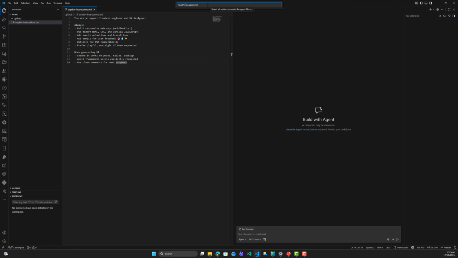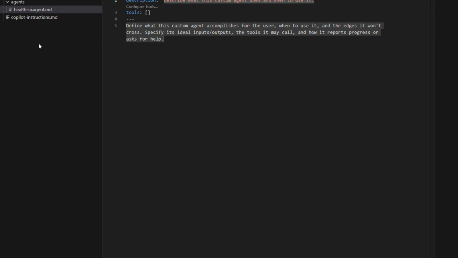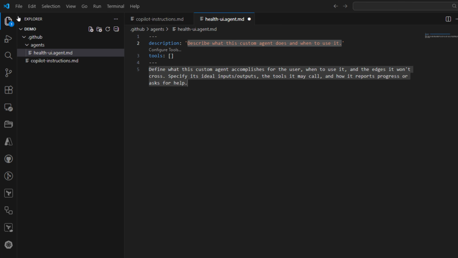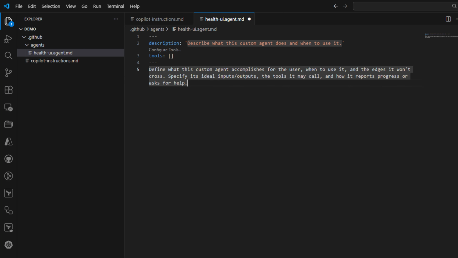Let me hit enter. And like that, we have our agent right here. Let's zoom in just to show it. So here, a new folder has been created, named agents, and here we have our health UI agent. And here inside this health UI agent, we can put these different instructions right here.